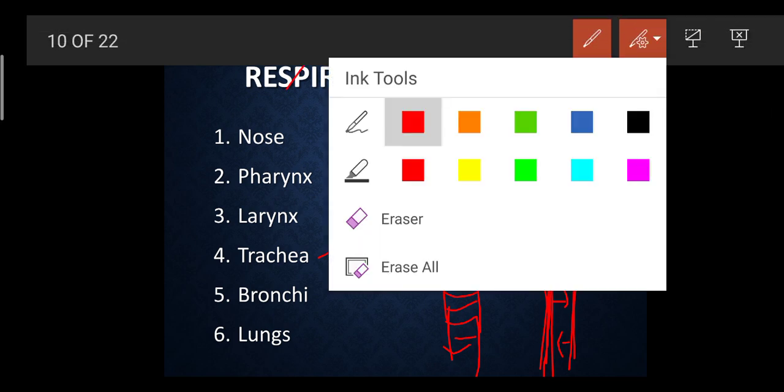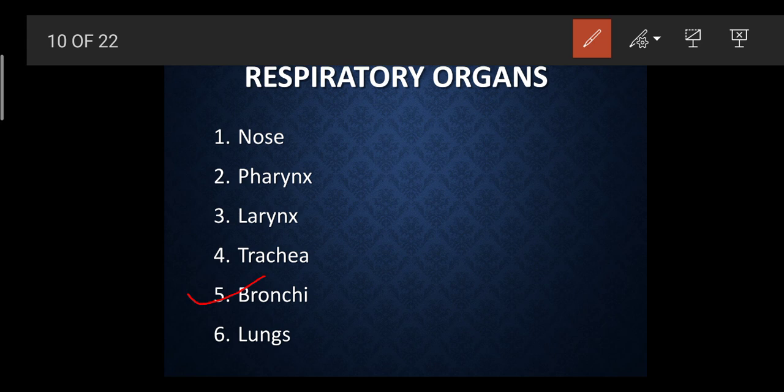The next part of the respiratory system is the bronchi. What was the trachea? A cartilaginous C-shaped ring, also called the windpipe. Now we are going to enter into a new part. These stem-like or tube-like things are nothing but the bronchi.